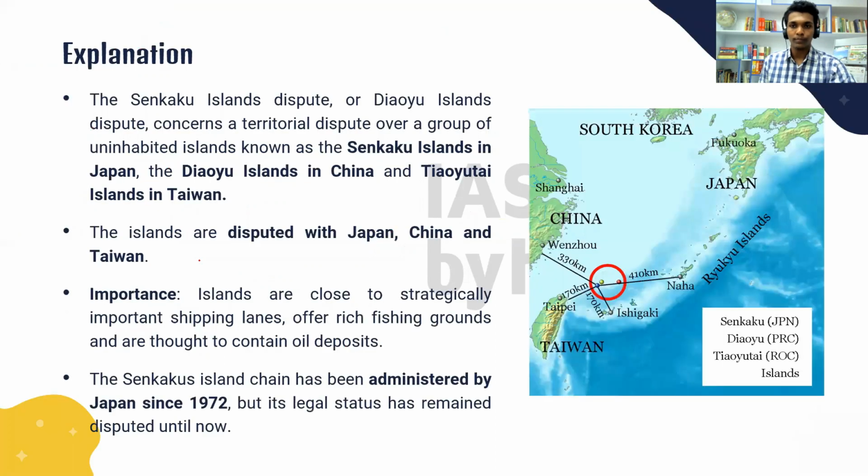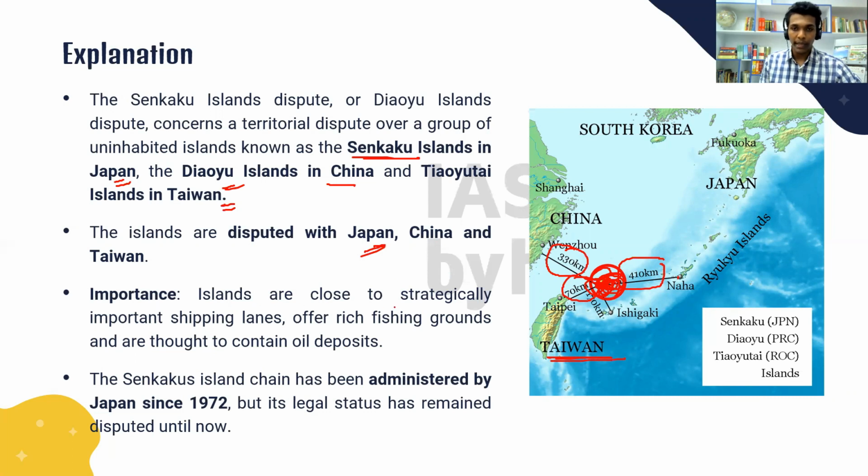Let's see about this dispute. This island group is in the East China Sea. Okay, it is known by different names in different regions. Senkaku is how we refer to it, this is how it is called in Japan, Diaoyu in China, and Tiaoyutai in Taiwan. So this is the island group. You can see from Japan it is 410 kilometers, from Taiwan it is 170 kilometers, and from China it is 330 kilometers. It is closest to Taiwan, so Taiwan is also laying claim to this disputed region.